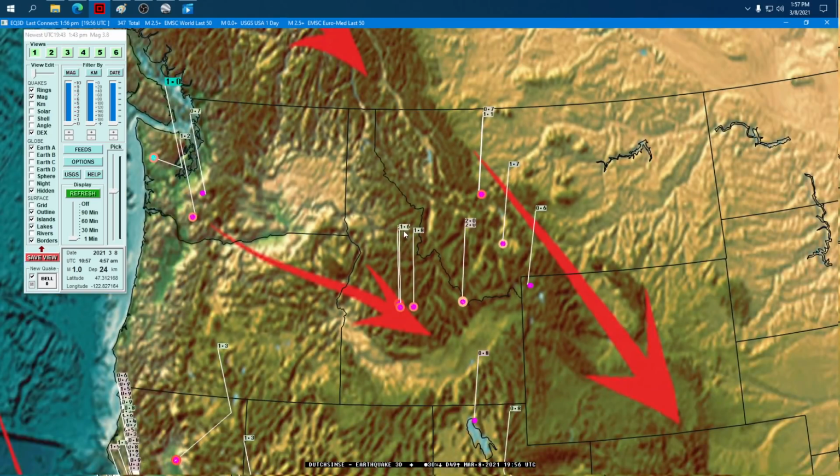Now where the arrow is and where most of the earthquakes are in Idaho, that is above the magma chamber for Yellowstone. Even though Yellowstone's all the way over here, the magma chamber for Yellowstone goes down around and goes down at an angle 30 kilometers or more and below all of Idaho. So really this is like the center of the deepest part of the magma chamber for Yellowstone, down below. Even though it comes up to the surface here and everybody thinks about just Yellowstone being right there. So the earthquakes are happening between the magma chamber and the surface. Up above the magma chamber, that's where these are happening.